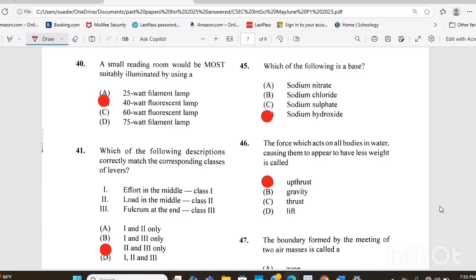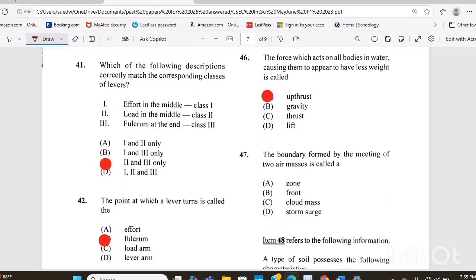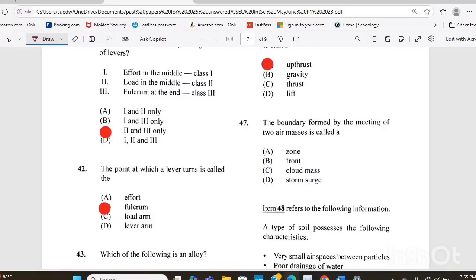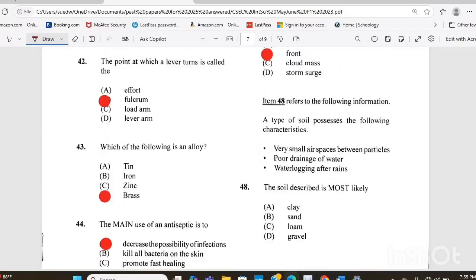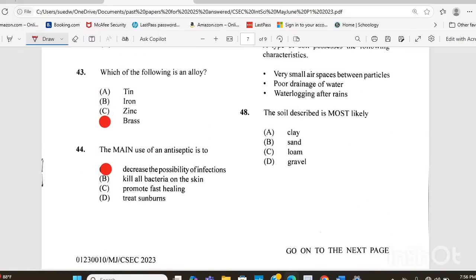Upthrust. Question 47. The boundary formed by the meeting of two air masses is called A, zone, B, front, C, cloud mass, or D, storm surge. The answer there is B, a front.